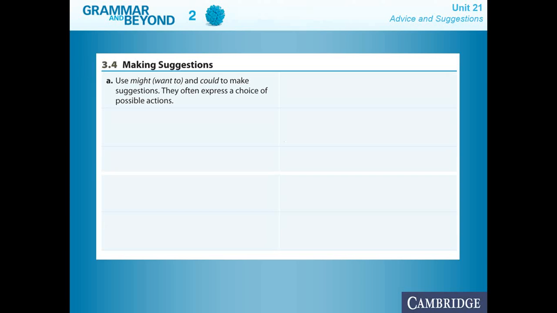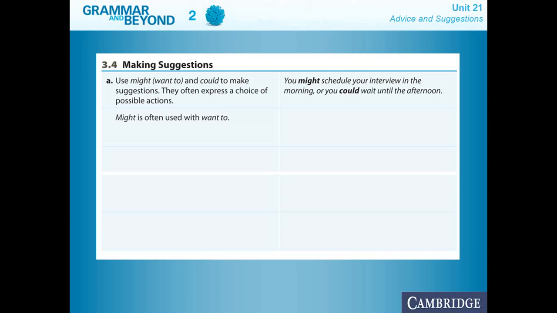And then we have making suggestions with these kinds of modal verbs you may want to include to make suggestions. They often express a choice of possible actions. So as I was telling you at the beginning, the difference between an advice and a suggestion is that it gives you options, right? It's an alternative that somebody can take into consideration. We have the example: You may schedule your interview in the morning, or you could wait until the afternoon. You are giving, using both of them together, an opinion or a choice to somebody.